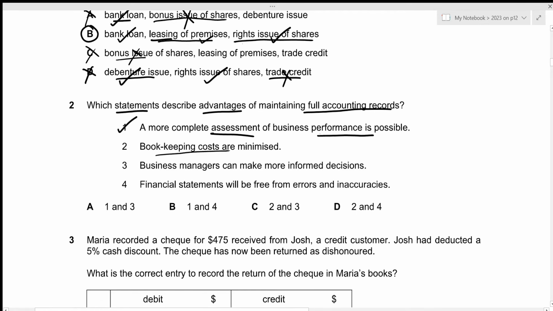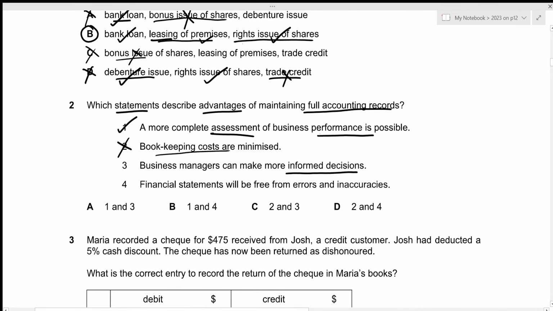Then bookkeeping costs are minimized. Remember, we're talking about maintaining full accounting records. It means that the bookkeeper will have to go through each and every transaction and post them in their relevant accounts. And that would be time consuming, which is why the bookkeeper would have to be paid an extra amount. So the cost will not be minimized, it will be the opposite. That's incorrect.